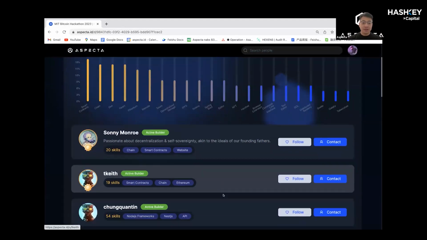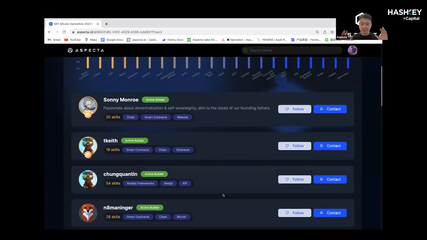For example, they will have this builder state, a directory of all the verified builders in their ecosystem. They can understand their skills and their engagement rates within the ecosystem, such as what kind of hackathons they have been involved with, what courses they finished, and the frequency of their contributions. With this data-intelligent approach, they can better incentivize these developers or builders. So this is what we are building right now.